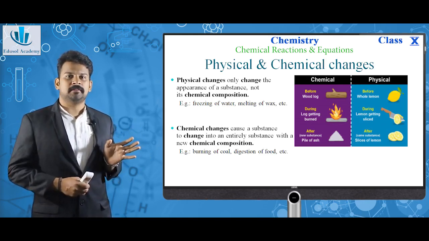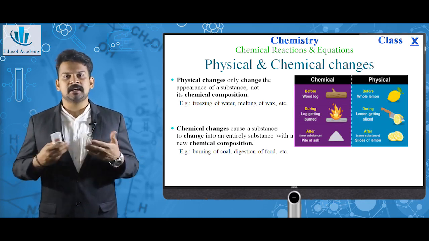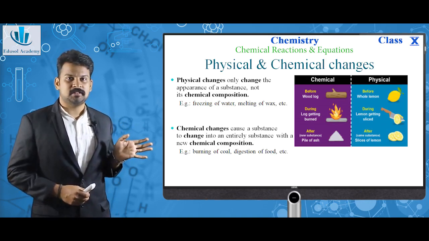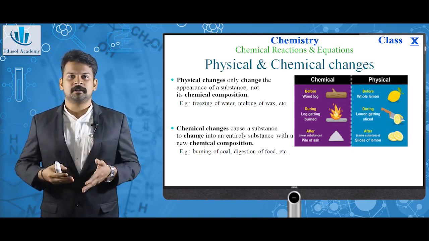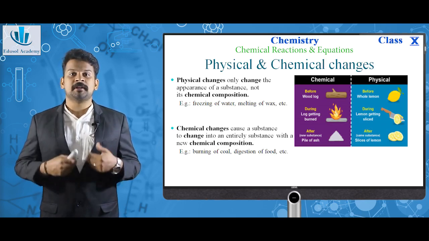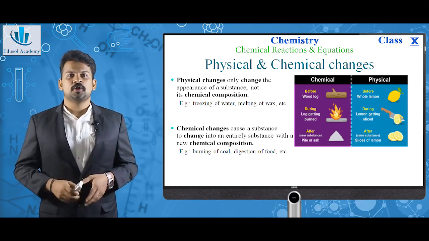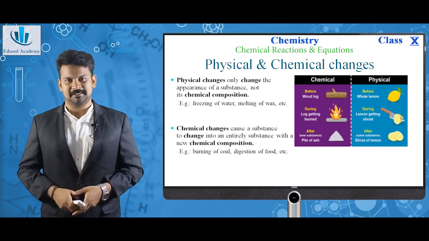While the wood is burning, fire occurs, and after that ash is formed that has an entirely different chemical composition. But in case of a physical change, while we cut a lemon into two pieces, the same lemon remains, which does not have a different chemical composition. So a physical change does not change the chemical composition, while a chemical change does.